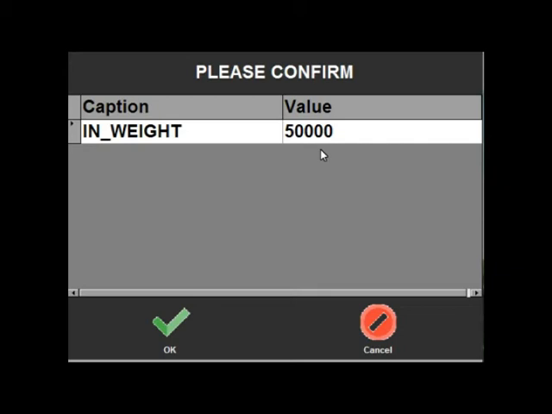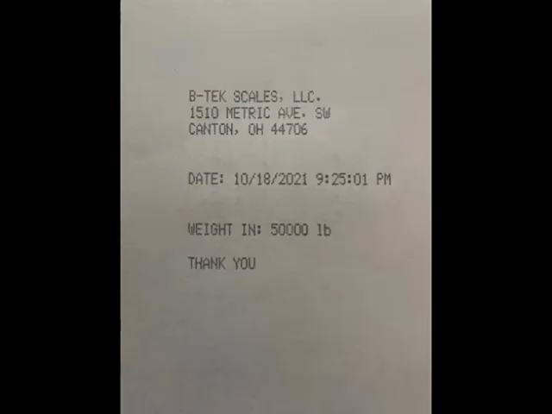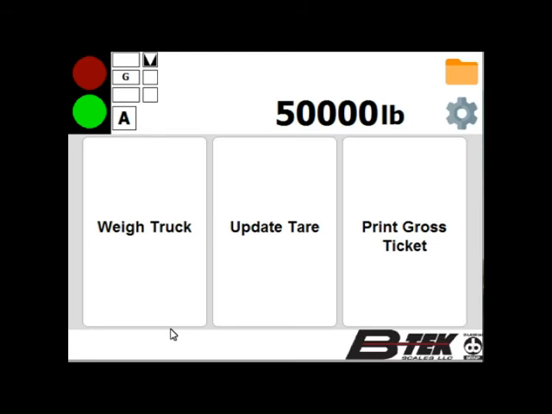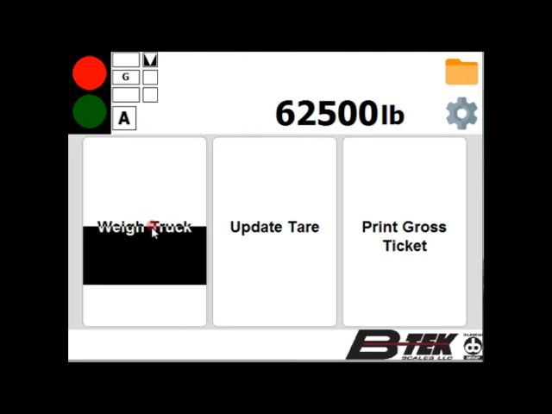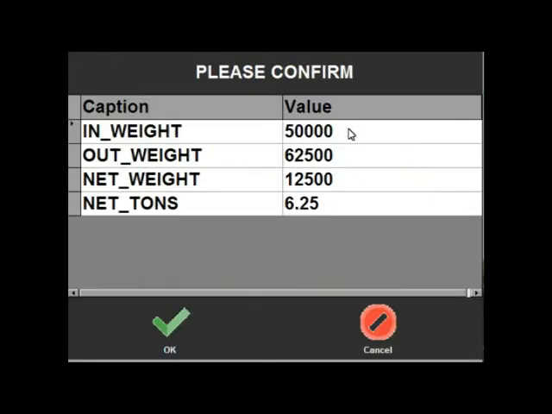We'll put a ticket into the printer. We'll then press OK. So the inbound ticket prints. The truck can then leave the scale, load or unload. When they return, we'll put our ticket back in, select Weigh Truck, select Miscellaneous Truck. It will calculate our inbound weight, outbound weight, and net weight in tons.